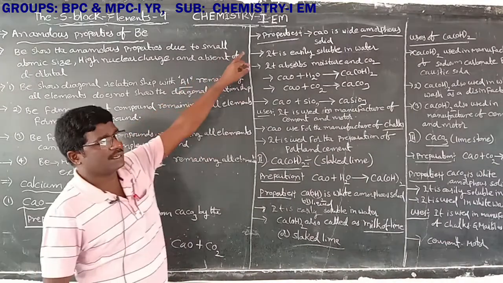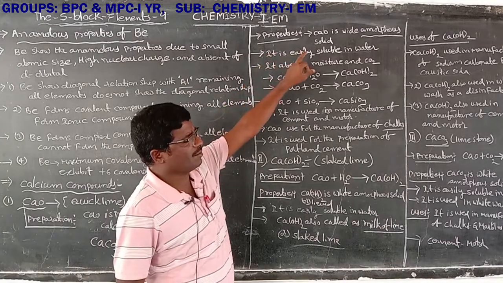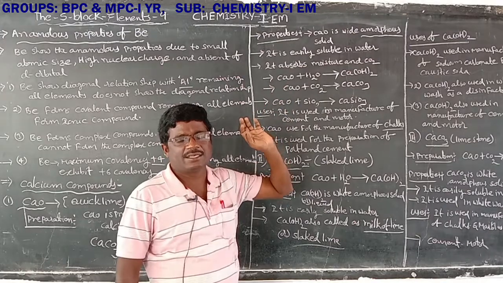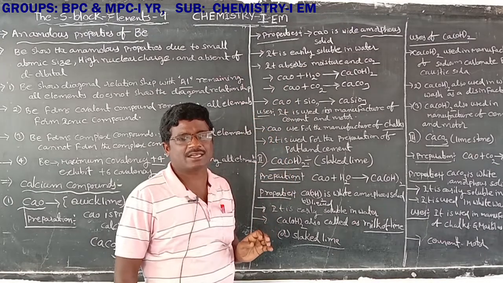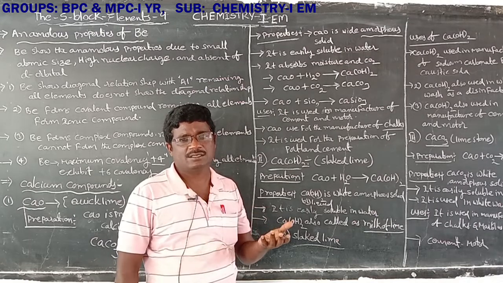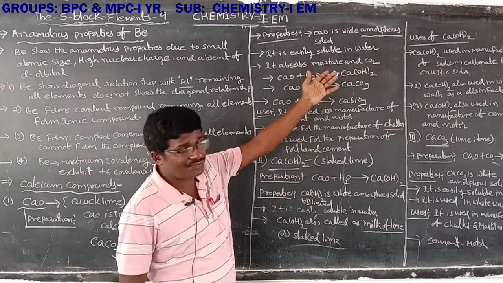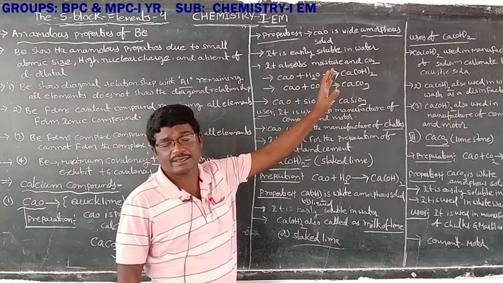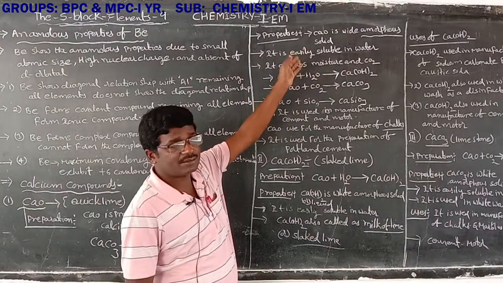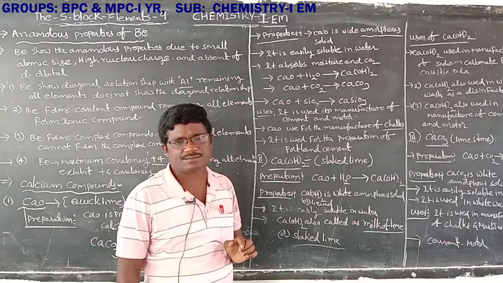Next one, properties of calcium oxide. Calcium oxide is a white amorphous solid. Amorphous means powder nature, not a crystal structure. Calcium oxide is a white amorphous solid.